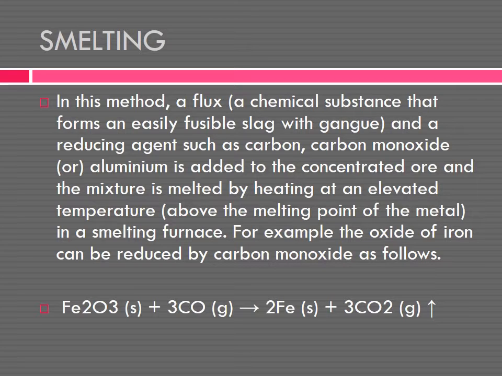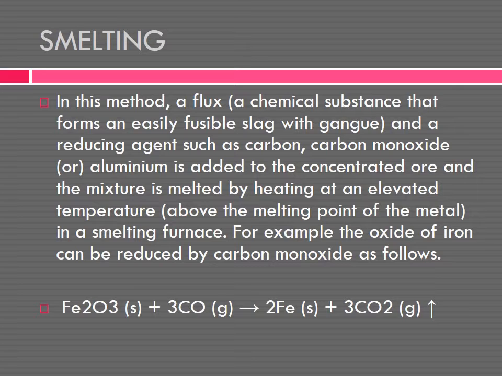We are taking a flux and a reducing agent, added to the concentrated ore, and the mixture is now melted by heating. How is the melting done? It is done by heating, at a temperature above the melting point of the metal, because the mixture should be melted. So we have to give a temperature above the melting point, in a smelting furnace.